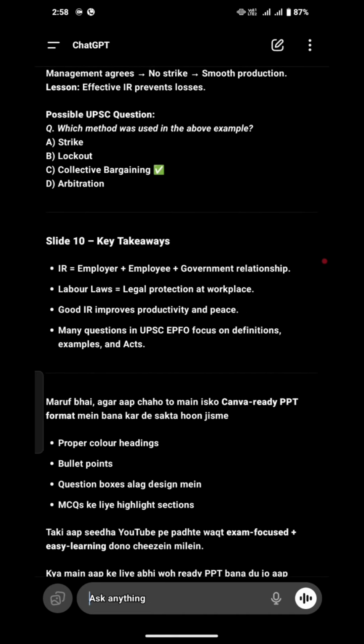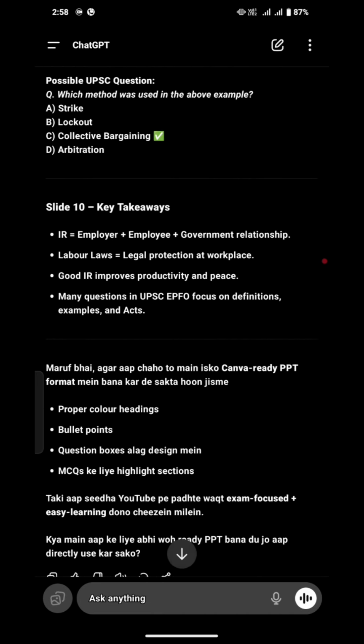So slide number 10, the last but not the least slide of today's class. Slide number 10, key takeaways. Industrial relations equals employer plus employee plus government relationship. Remember one thing: whenever a question comes about industrial relations, it talks about three things: employer, employee, and government relationship.